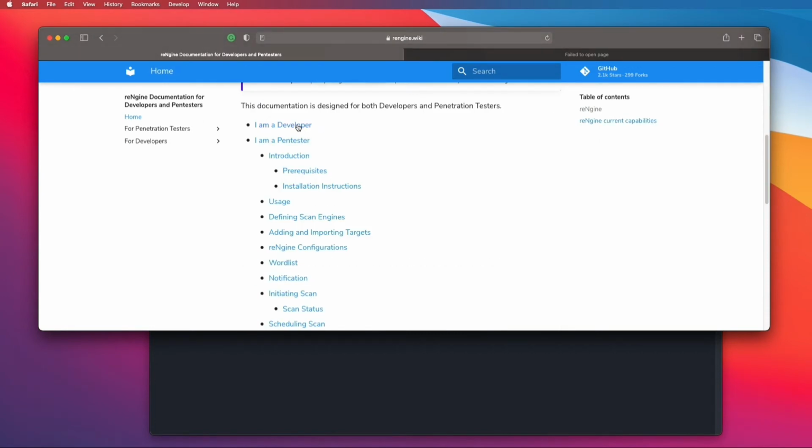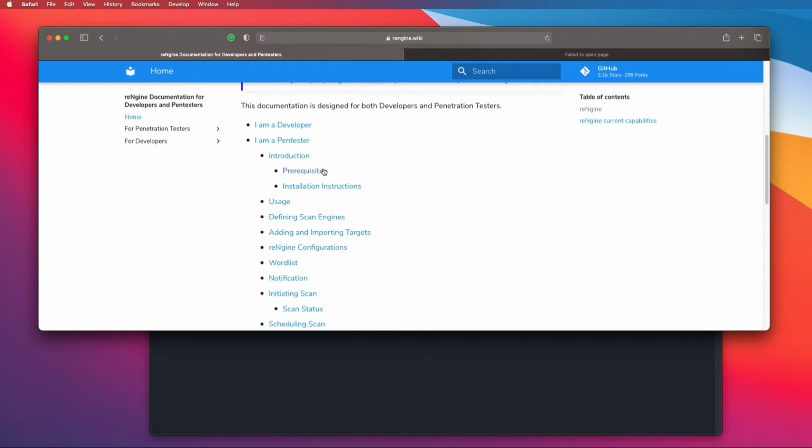If you go over here, you have two sections: I'm a developer and I'm a pen tester. If you plan to contribute to reNgine, go to the I'm a developer section. If you plan to use reNgine only for information gathering, go to the I'm a pen tester section. Here you'll find all the installation instructions, how to define the scan engine, the YAML configurations, and overall how to use reNgine more effectively. All the instructions have been laid out very clearly.